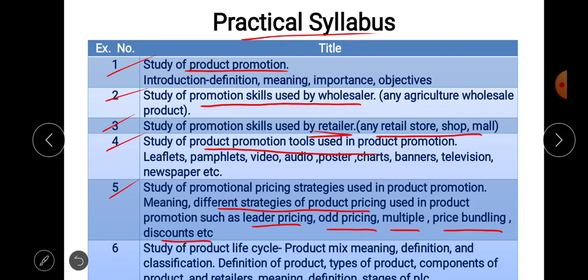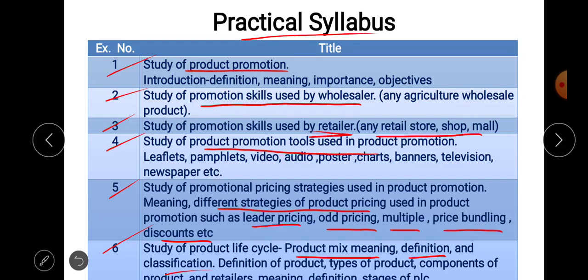Then in exercise number 6, we are going to study the product life cycle. What is the meaning of product mix, what is its definition, and the classification of product mix we are going to discuss.